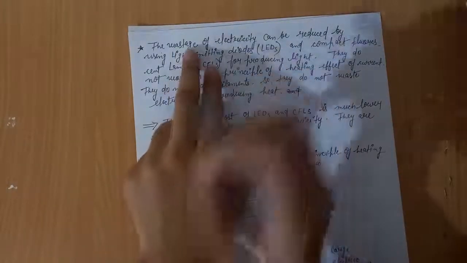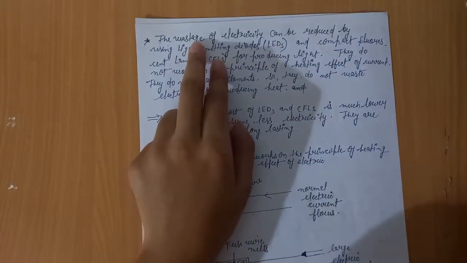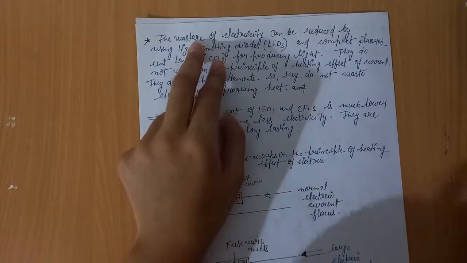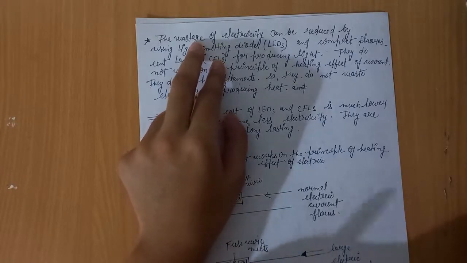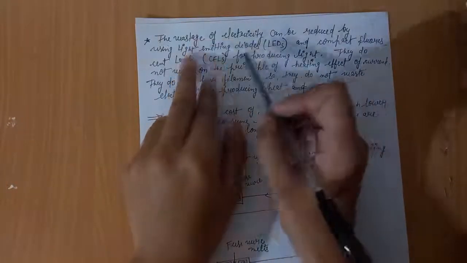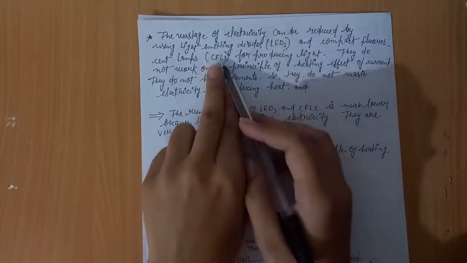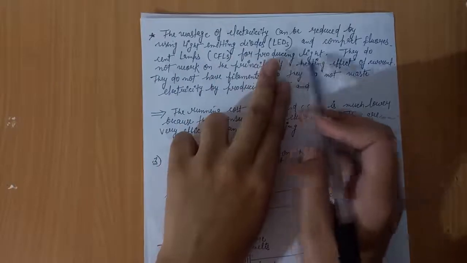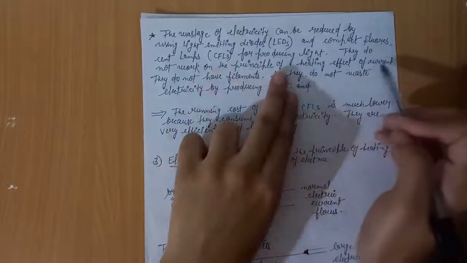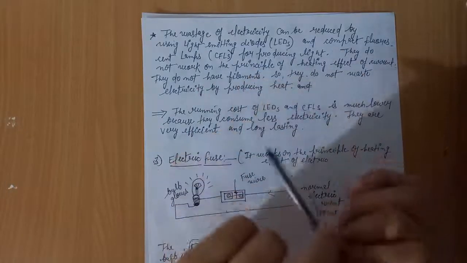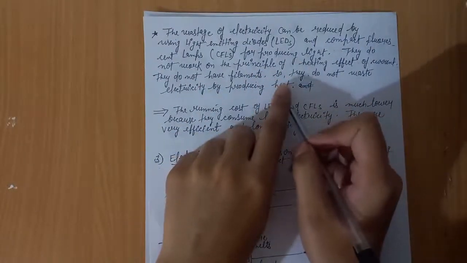To reduce the wastage of electricity by a bulb, because a bulb wastes electricity due to the heating effect of electric current, since its filament is made of tungsten, we should use light emitting diodes, LED lights and CFL lights, for producing light. They do not work on the principle of the heating effect of current. They do not have filaments, so they do not waste electricity by producing heat like a bulb.